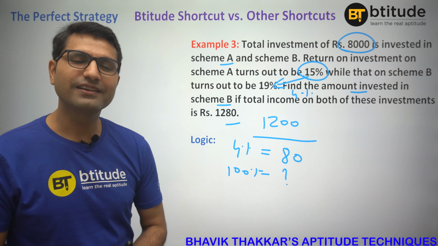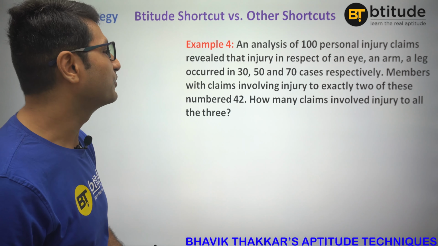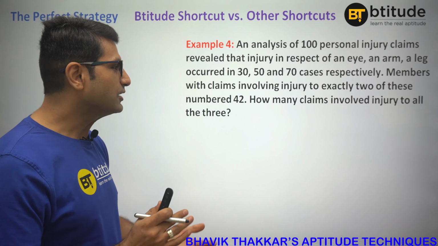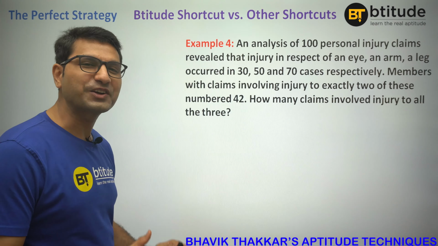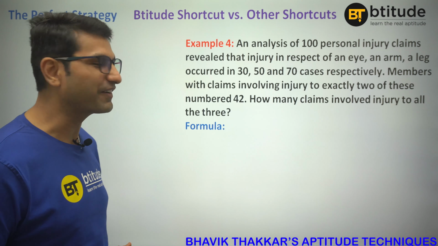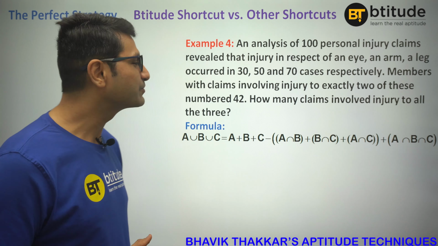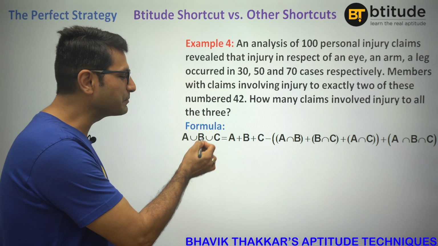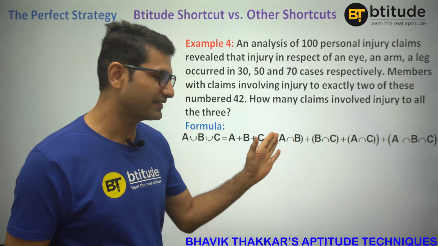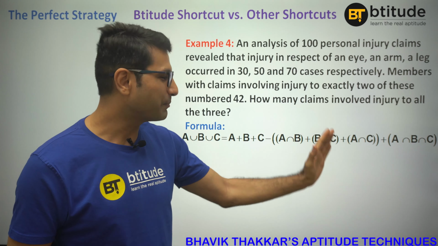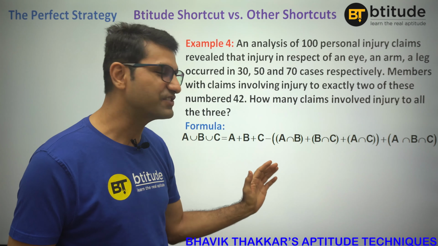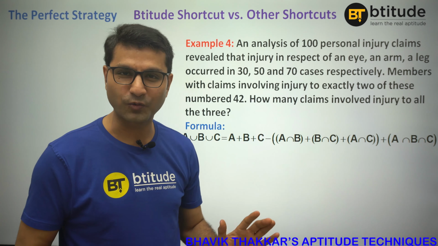Well, that brings us to the last question of this particular video. This question is kind of a difficult one. It is from set theory. You can try it yourself. As soon as we look at the question, we feel that this is the formula which should solve this kind of question. It's a formula from set theory. We all know that A union B union C is A plus B plus C, and so on. This is a standard formula, right? Minus A intersection B minus B intersection C minus A intersection C, or you can club all of them and say minus against it, and plus the intersection of all three, right?